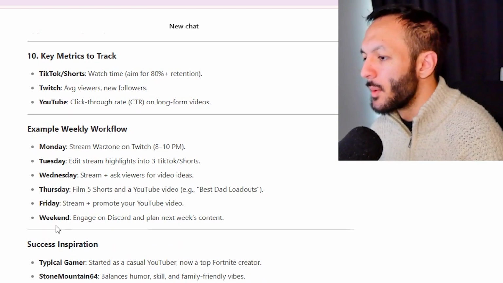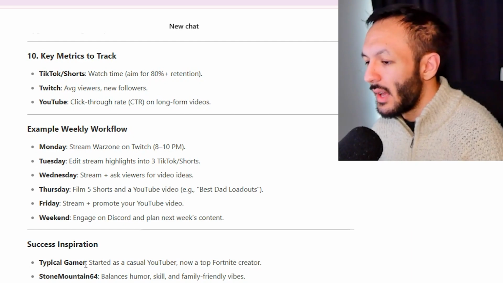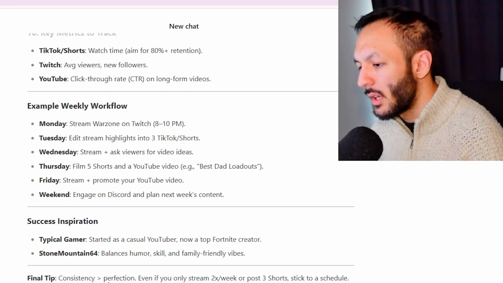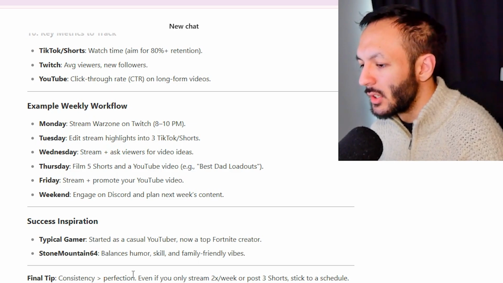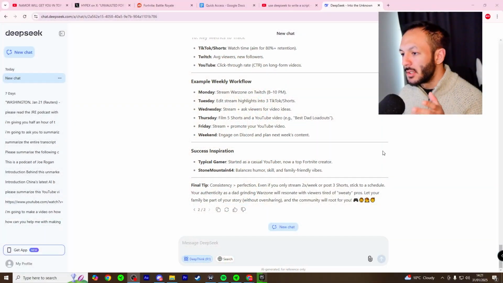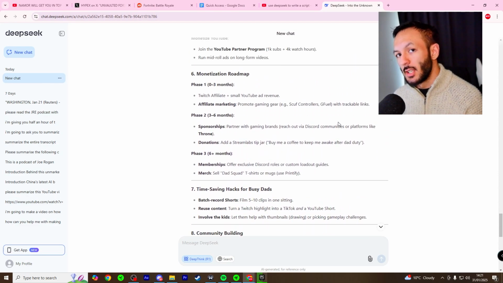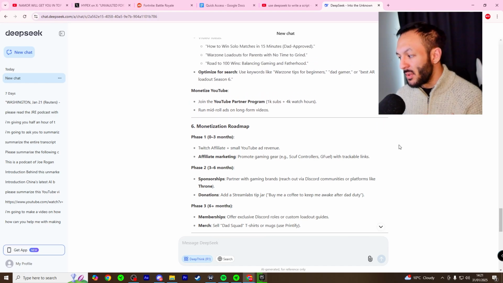And then we have a timetable as well. This is good. And then we have some inspiration as well. And then final tip, consistency over perfection. Okay, this is really good as well. Okay, so final thoughts on this particular one. I'm actually quite impressed. Realistically, if I was having a conversation with someone and they were bringing up all the things that DeepSeek is talking about here, then I would believe that they know what they're talking about, which means that they have done a good job here for sure.